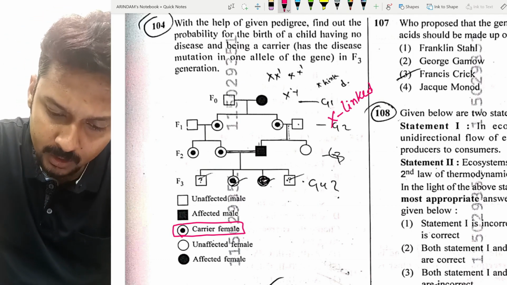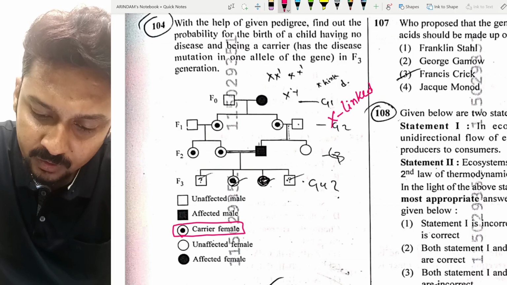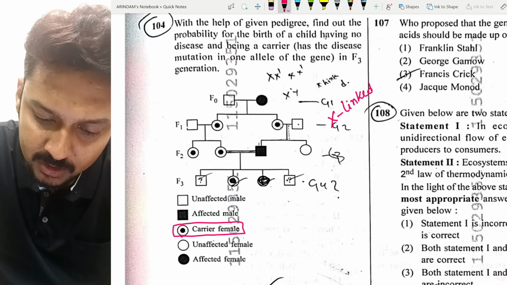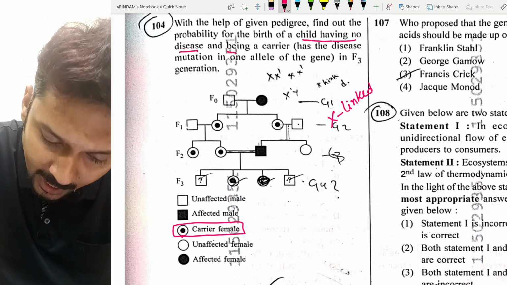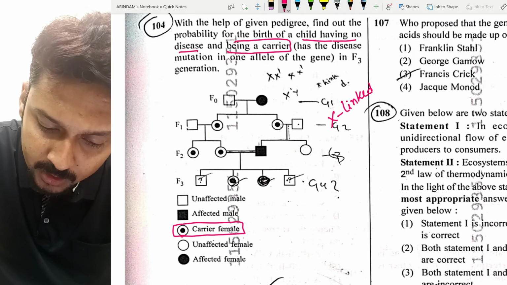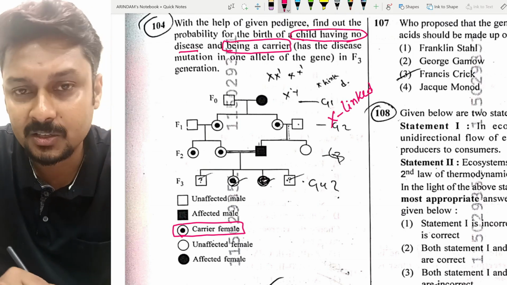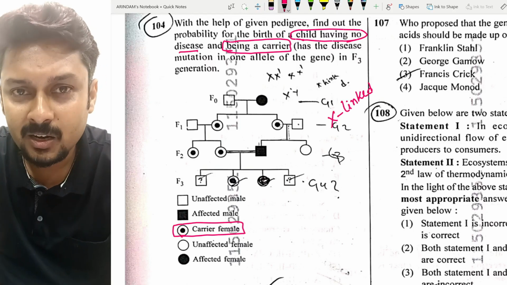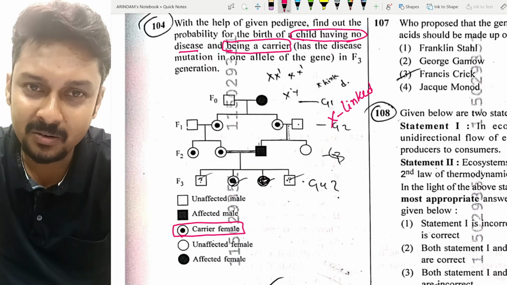Now, find out the probability for the birth of a child having no disease. That means the child will have no disease and be a carrier. So the child will be a carrier, but will not have the disease. Please carefully understand that. Carrier means that it is a recessive pedigree. Remember that.